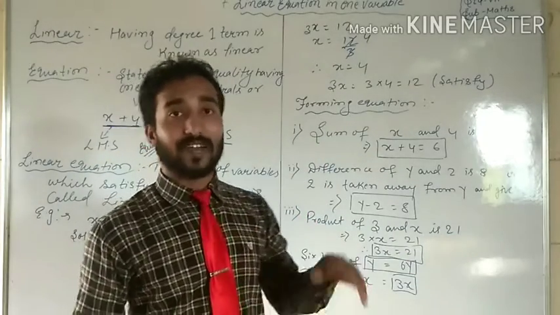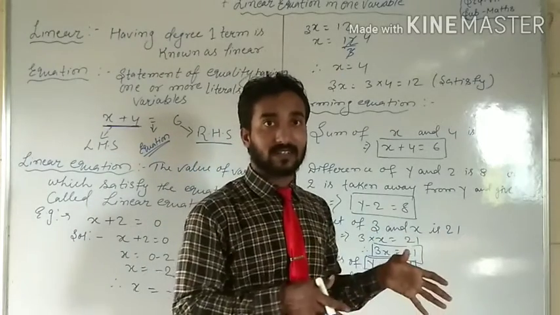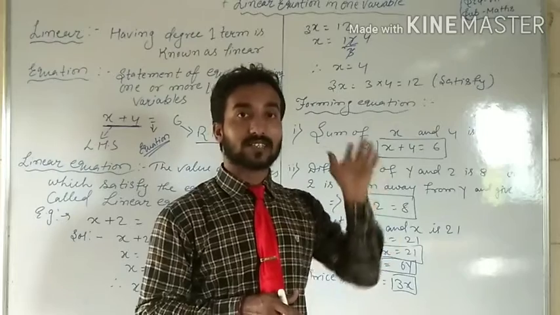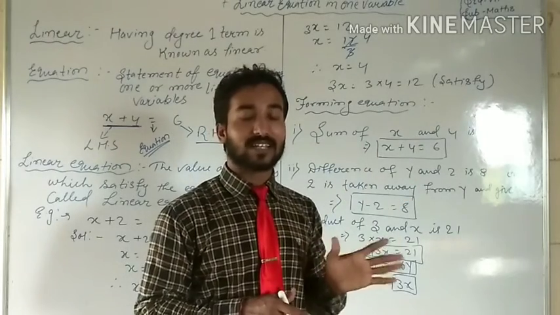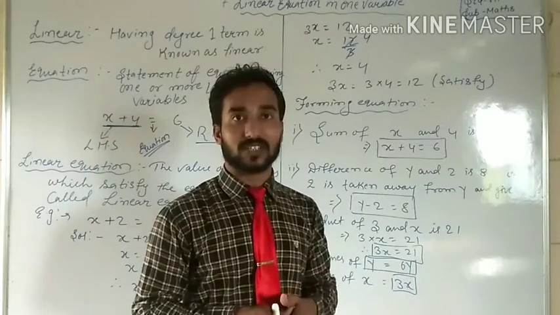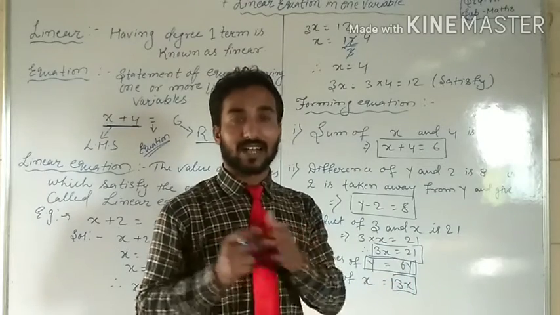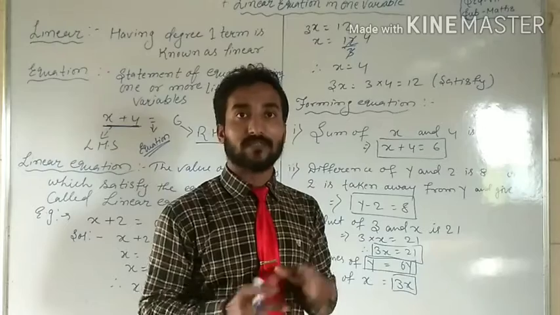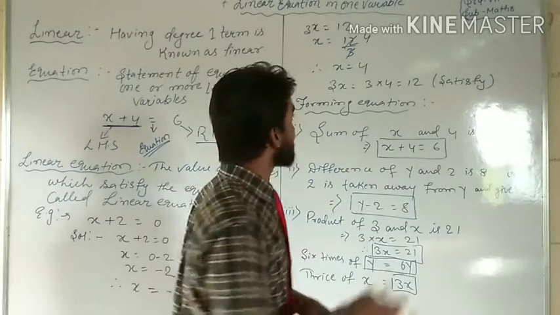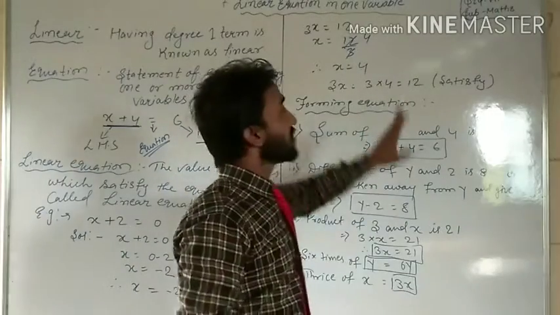At the place of the variables, whatever values we are inserting, that value should satisfy the equation. That value should satisfy RHS is equal to LHS. Whatever the values are, LHS and RHS both will be equal. If both are equal, then we can say that the linear equation is satisfied. Okay, students?